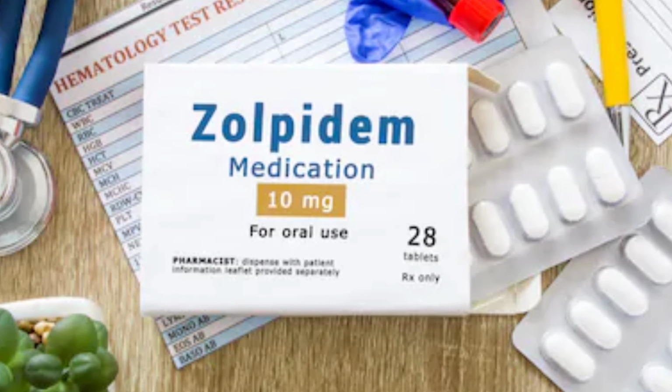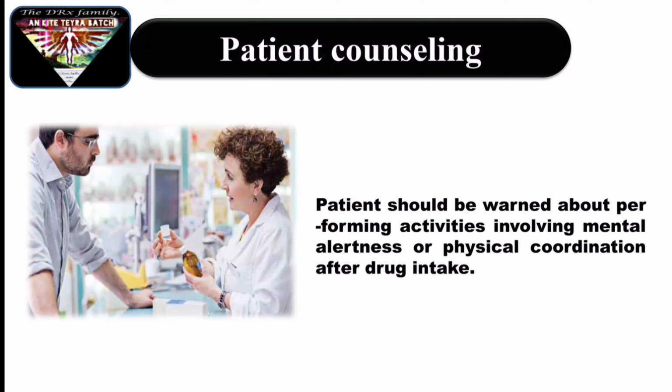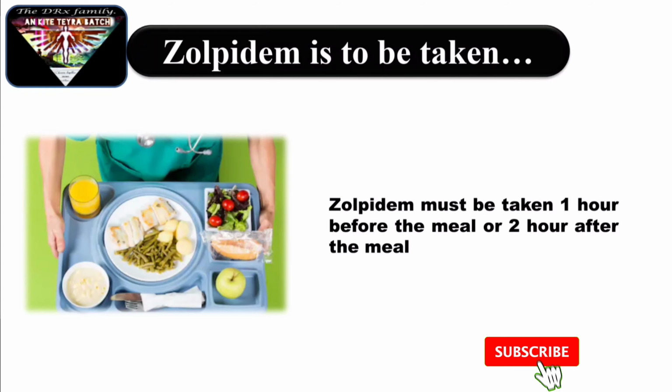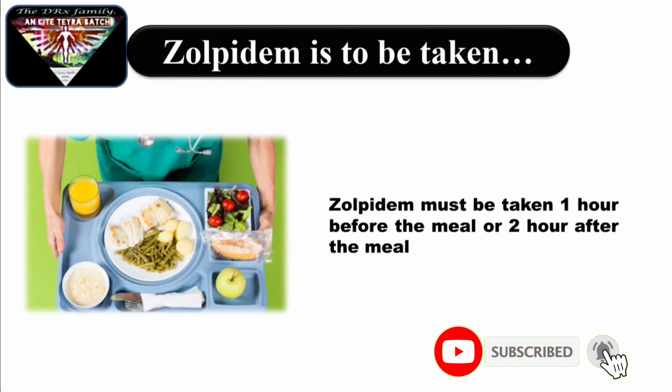Alright, when we are using zolpidem or any other sedative or hypnotics, in that case patient counseling is one of the most important things, and here the patient should be warned about performing activities involving mental alertness or physical coordination after drug intake. Now a point comes, zolpidem is to be taken with food or without food. Zolpidem must be taken 1 hour before the meal or 2 hours after the meal. Doesn't matter whether it is an extended release tablet or immediate release tablet, you have to just take it 1 hour before the meal or 2 hours after the meal.